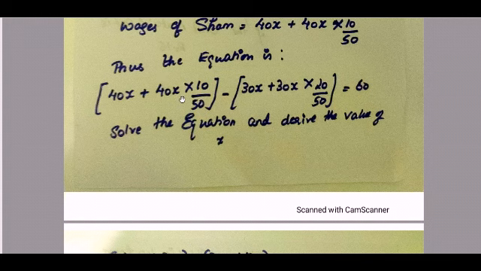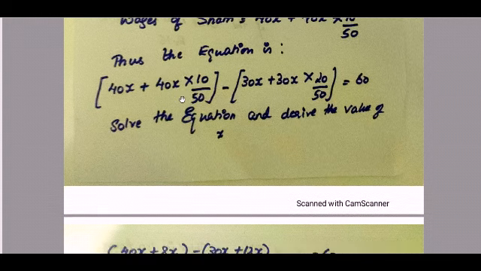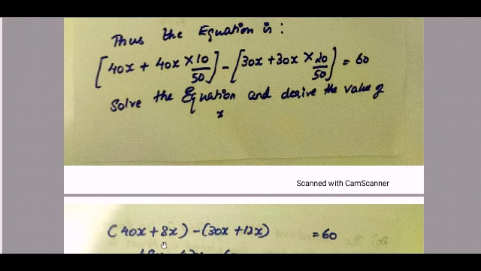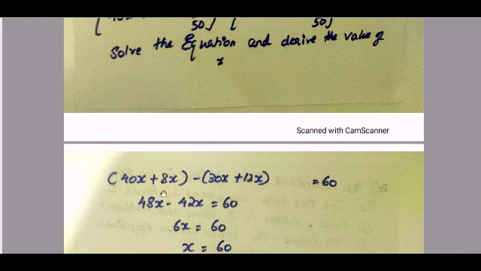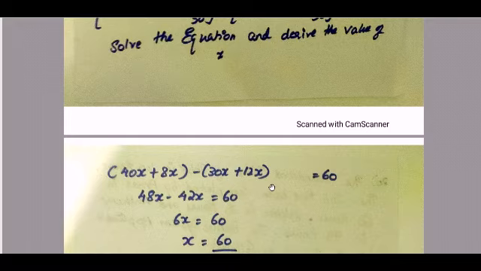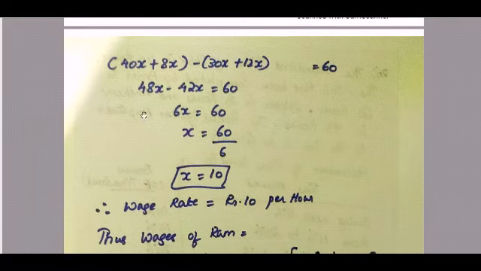So 40x plus 8x, that is 48x, minus 30x plus 12x, which is 42x, is equal to 60. Now let us solve for x.